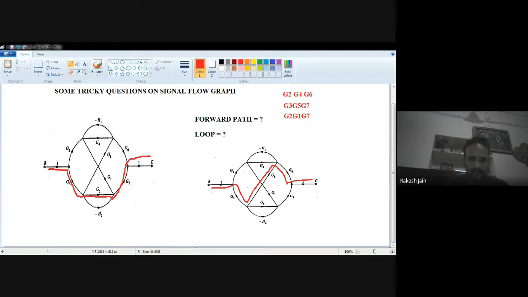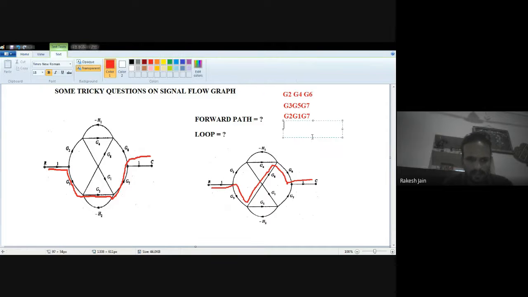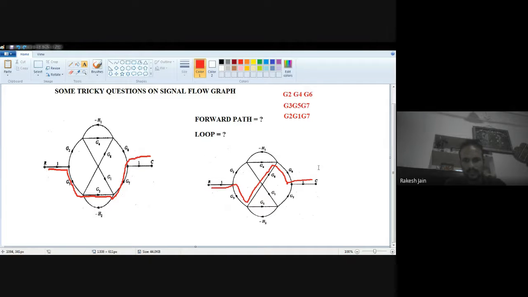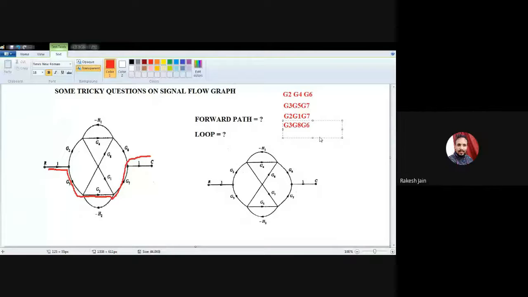So I just write down this forward path also: G3, G8, and G6. Yes, so this is a forward path. Now which one is the next?